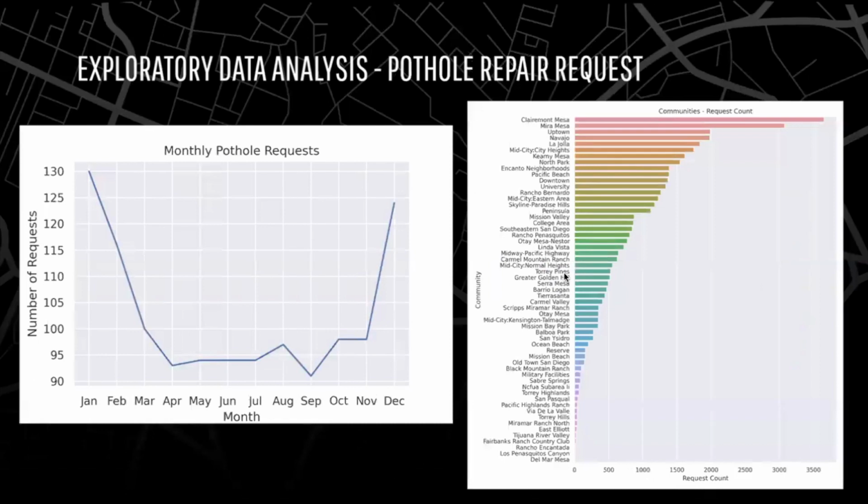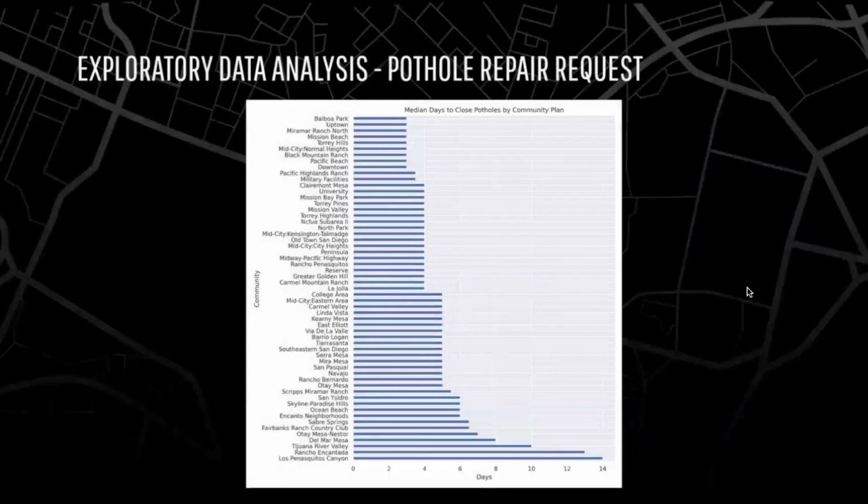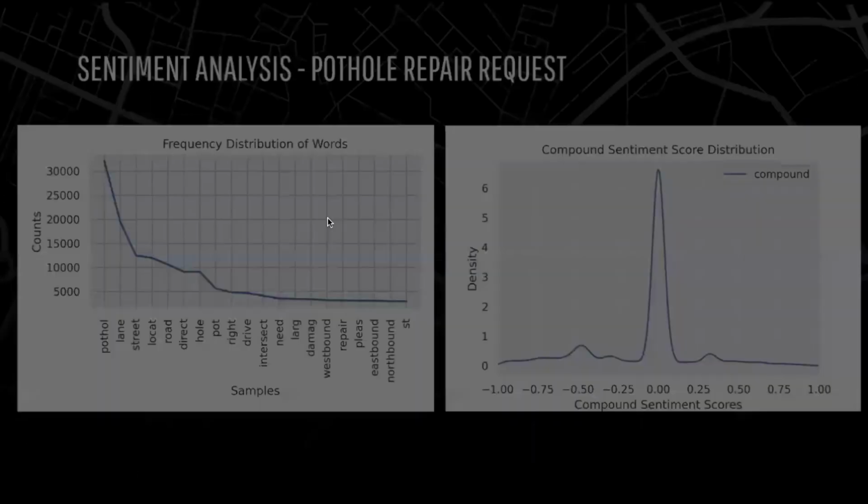Then for the pothole repair requests, we looked at the monthly requests across the year, with the number of requests increasing around November and December and decreasing afterwards. The graph on the left shows the communities with the highest request count, with Claremont Mesa and Mira Mesa having the highest number. Similarly, we also looked at the median number of days it takes for these communities to respond to requests, with communities like Balboa Park and Uptown having only a few days, and Rancho Encantada and Los Penasquitos Canyon having a higher average or median days.